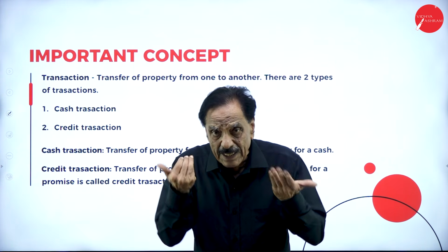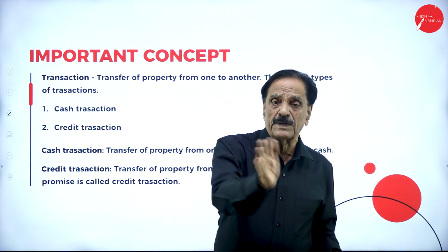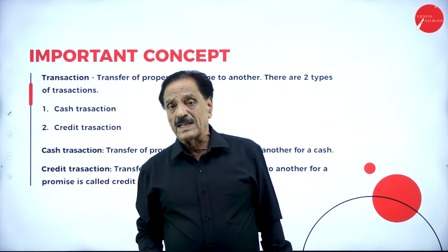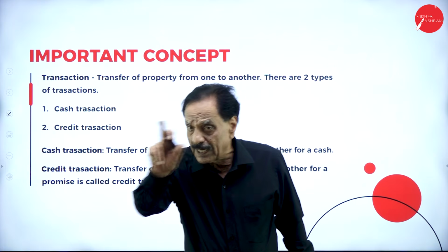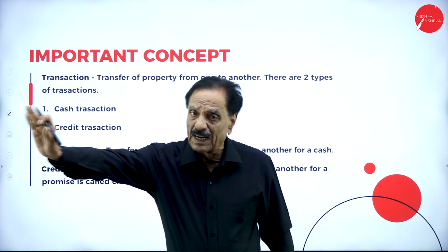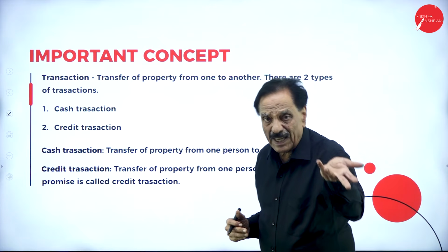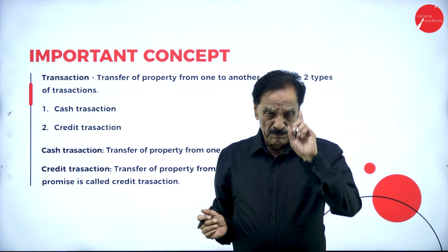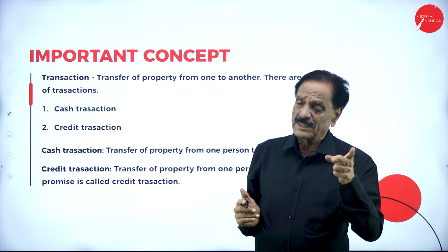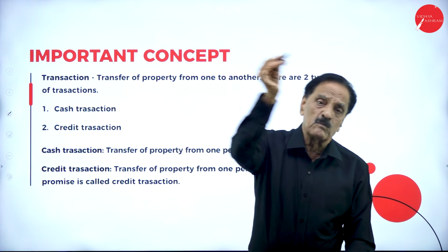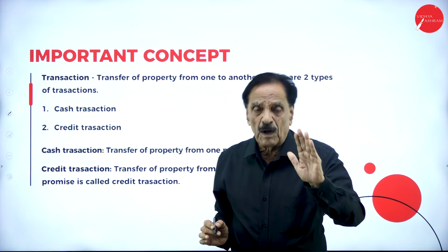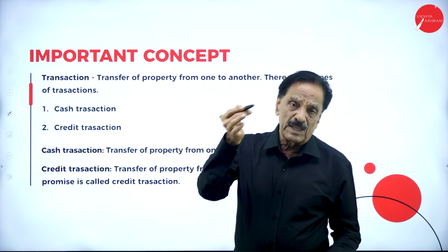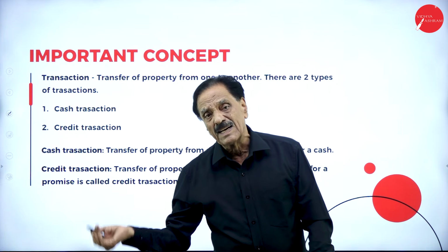So what is a transaction? Transfer of property from one person to another is a transaction. There are two types: cash transaction and credit transaction. Cash transaction is transfer of property from one person to another for cash. Credit transaction is transfer of property for a promise. When you say business transaction, it includes cash transaction as well as credit transaction.